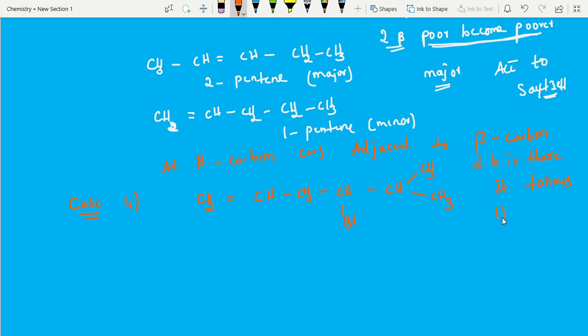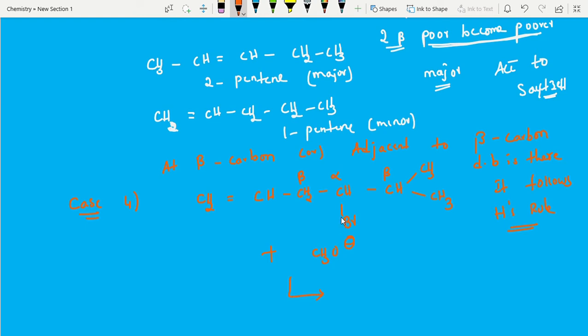See, with respect to this alpha carbon, this is a beta carbon and this is a beta carbon, adjacent or next to beta. If a double bond is there, that follows Hofmann's rule. The major product is the least substituted alkene. Now this one I am going to treat with the base CH3O minus. Now check the answer.